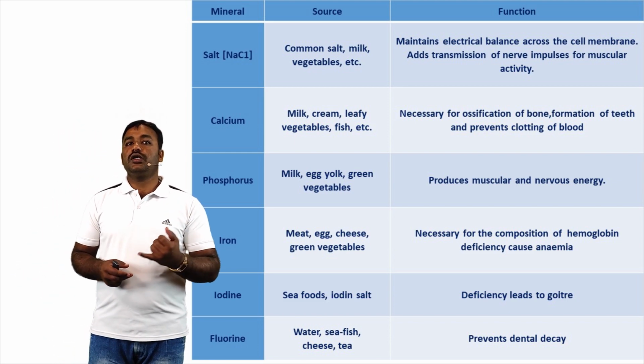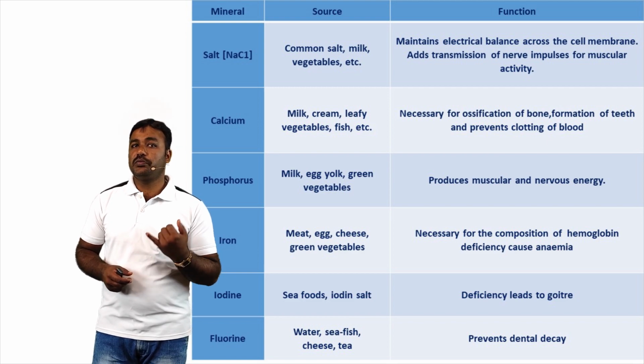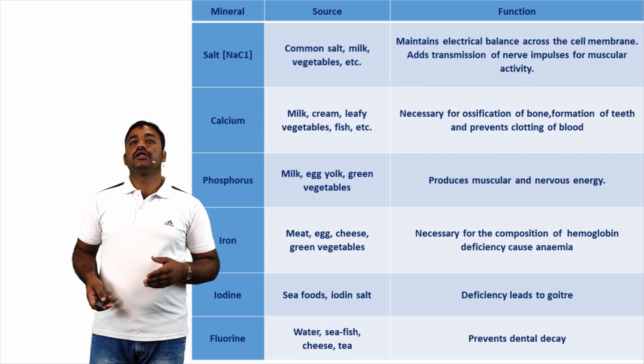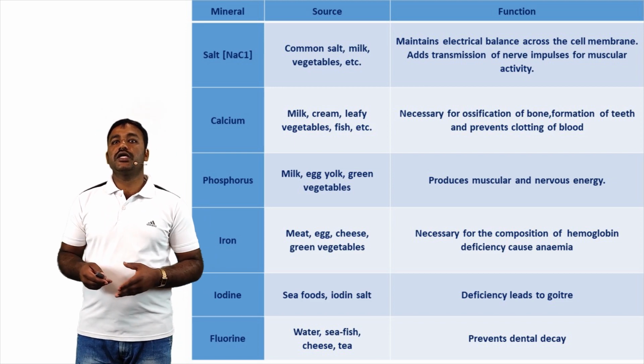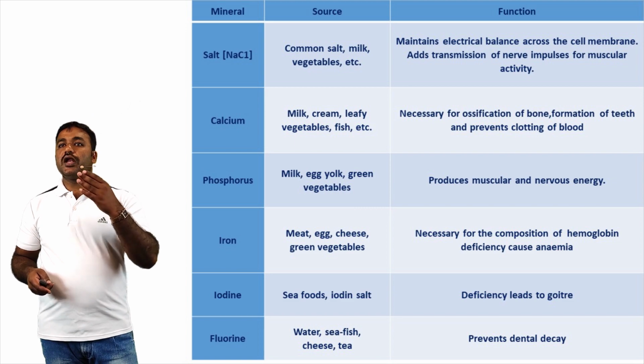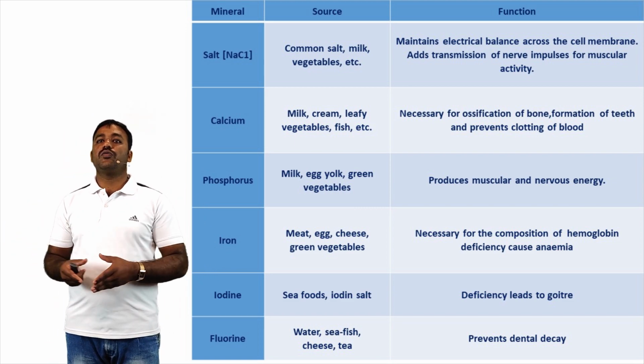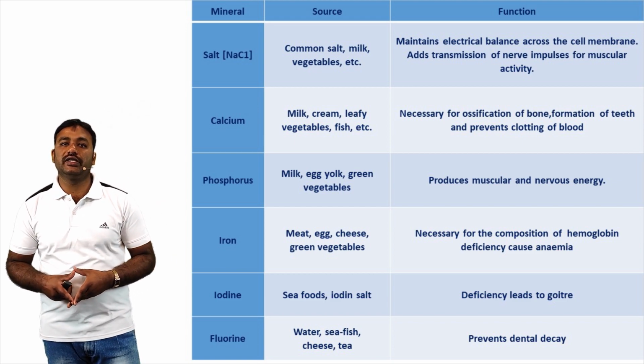First one, salt. Source: common salt, milk, vegetables, etc. Salt functions: maintains electrical balance across the cell membrane, aids transmission of nerve impulses for muscle activity.